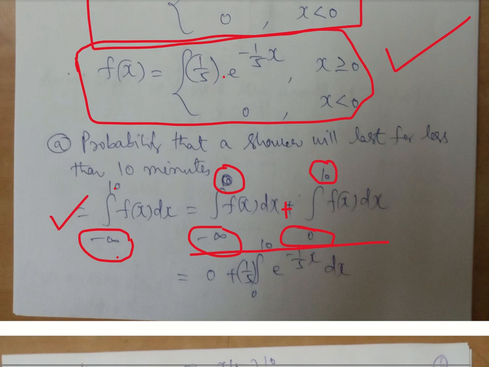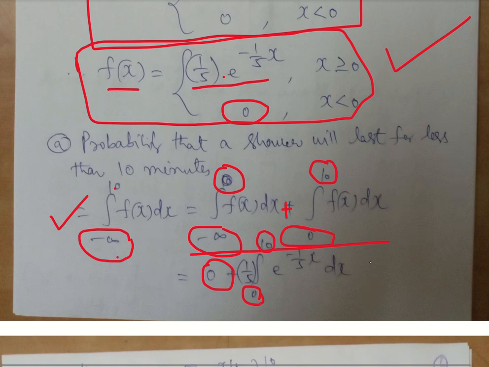Once it is figured out, then according to our function, what is the function here? Something up to 0, something above 0. There are only two possibilities here, and accordingly I have split it up to 0 and above 0. Anything less than 0 is always going to be 0 for us. This is already given: x less than 0 means f of x is going to become 0. So this becomes straight away 0. Now what is left? Wherever x is greater than or equal to 0, this takes the function. What is the function? 1 by 5 into e power minus 1 by 5 x, where x is 0 to 10. That is the integration.